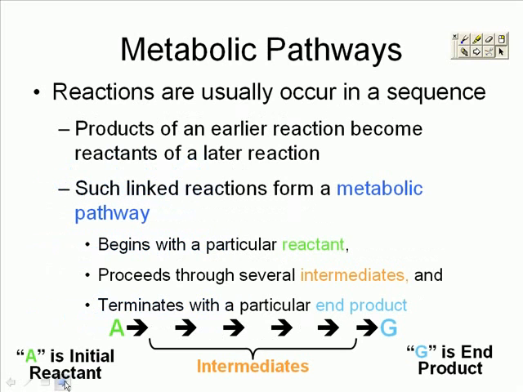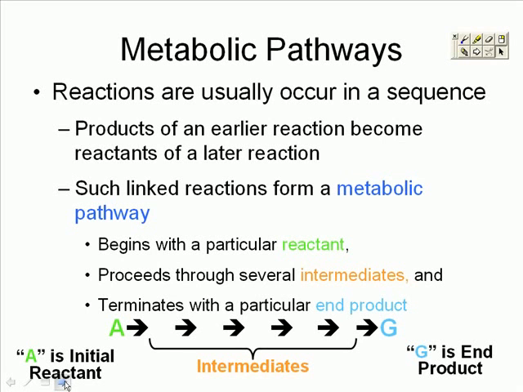All right, the third major topic of Chapter 6 begins on page 106. We want to talk about our metabolic pathways and particularly our enzymes. Now, we've previously looked in this chapter at what a chemical reaction is. It begins with a reactant and it produces a known product. Now, in a metabolic pathway, we're talking about reactions that can occur in a sequence, where the product of an earlier reaction can become the reactant of a later one. By using this series and capturing this energy, we can use the energy in very small increments.